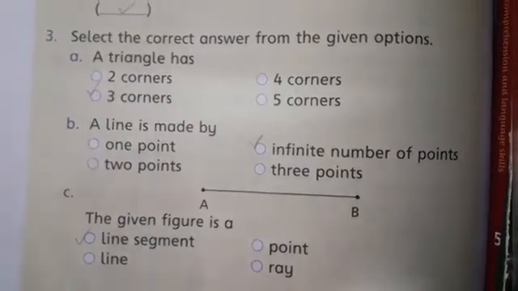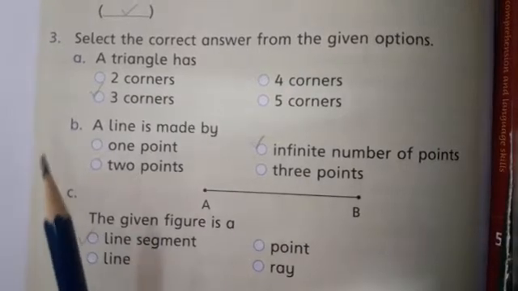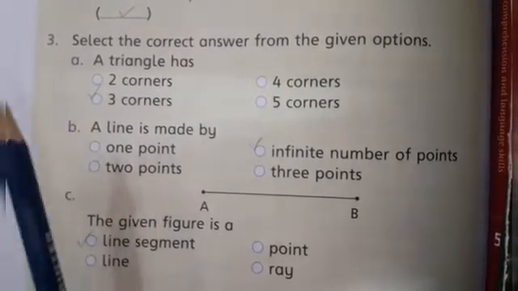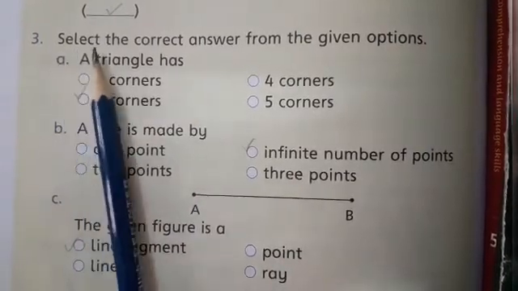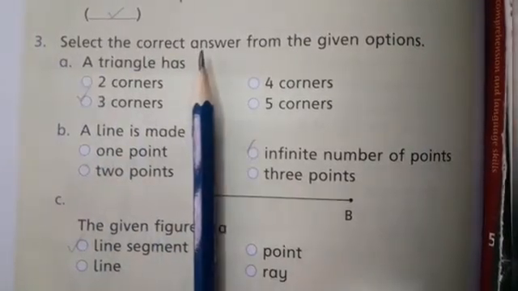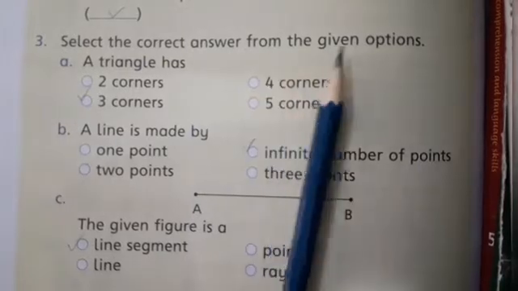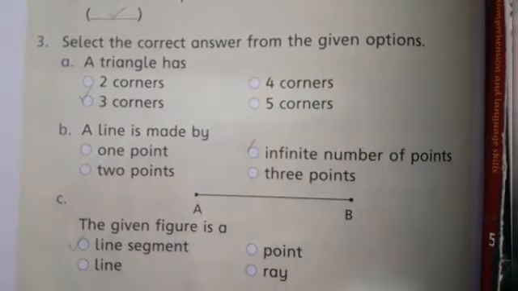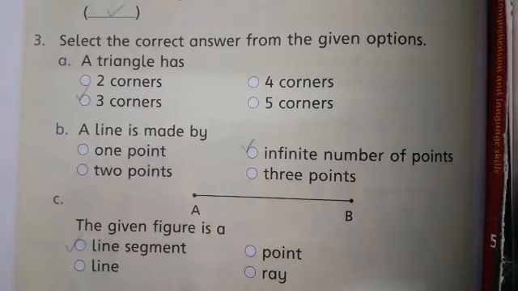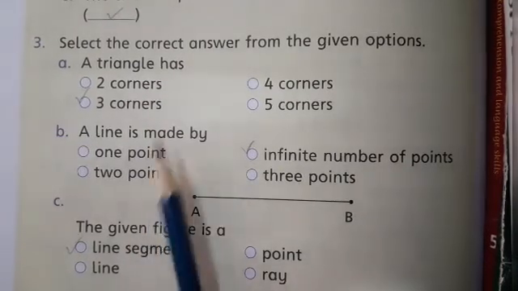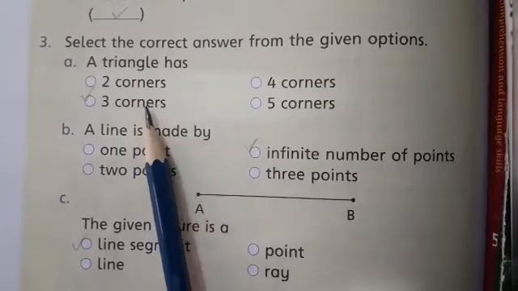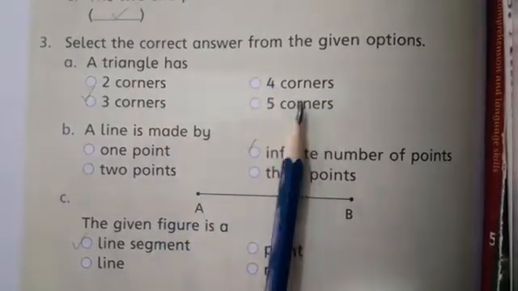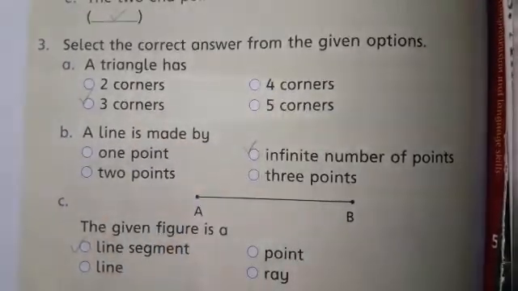Students, take out your math countdown books and today we will do question number 3 of page number 192. Question number 3. Select the correct answer from the given options. So, the first question is, a triangle has 2 corners, 3 corners, 4 corners or 5 corners.